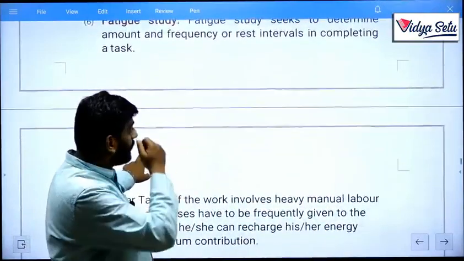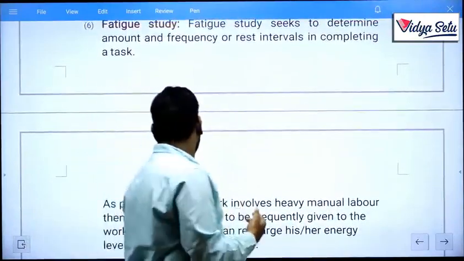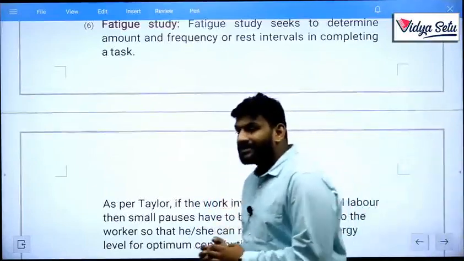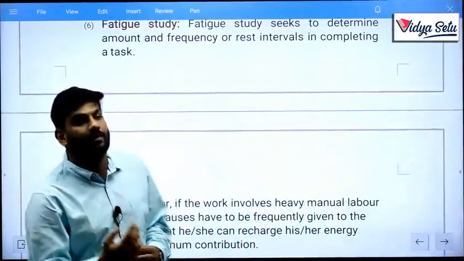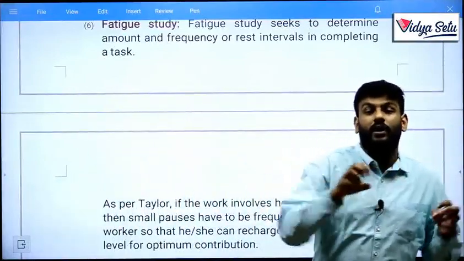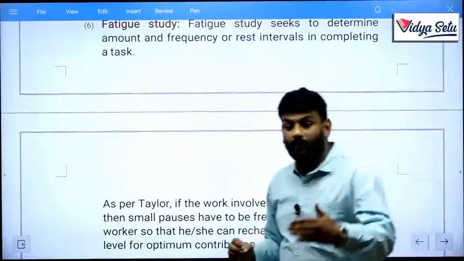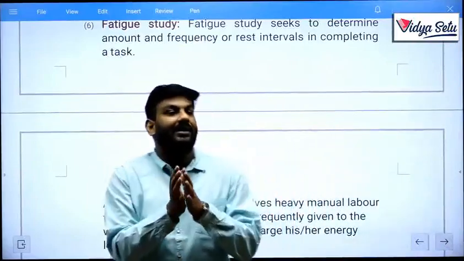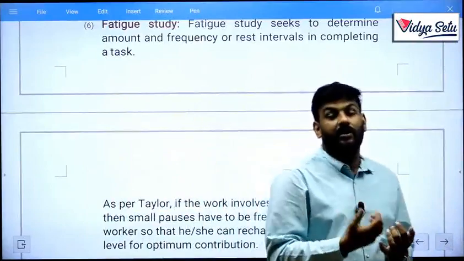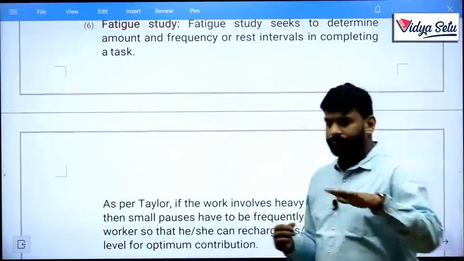Determine the amount and frequency of rest intervals in completing a task. Why is a fatigue study required? My dear friends, in an organization, various employees need rest sometimes, rest intervals. They need to take some different intervals so that they will do a task with better production, better efficiency and effectiveness.